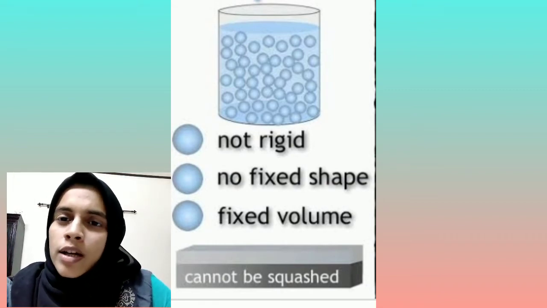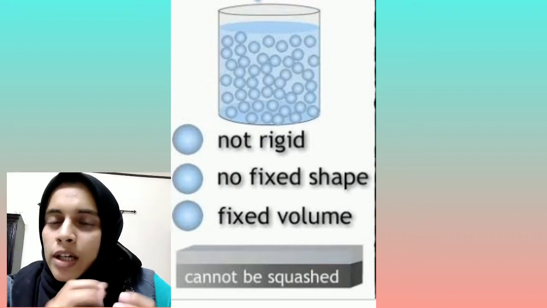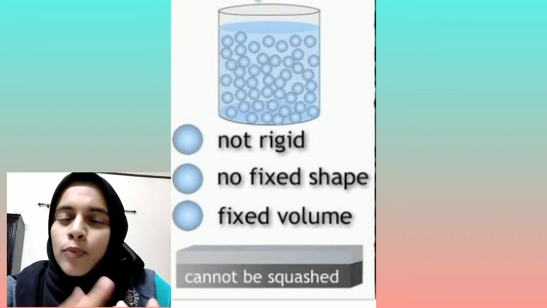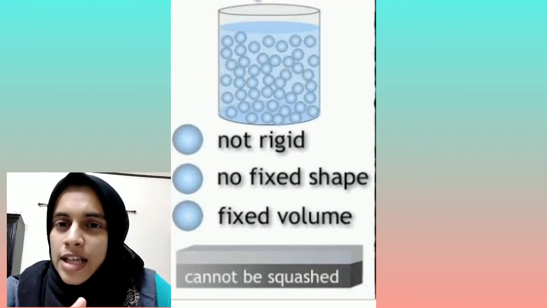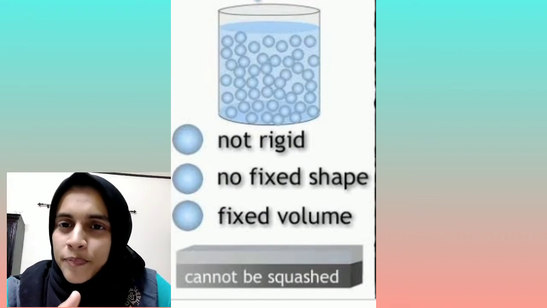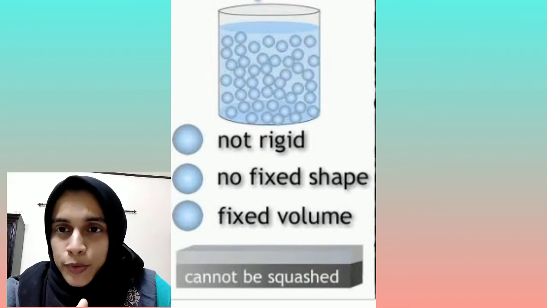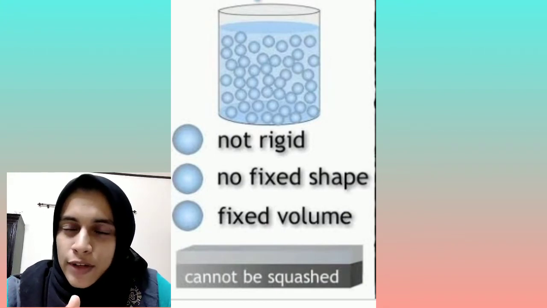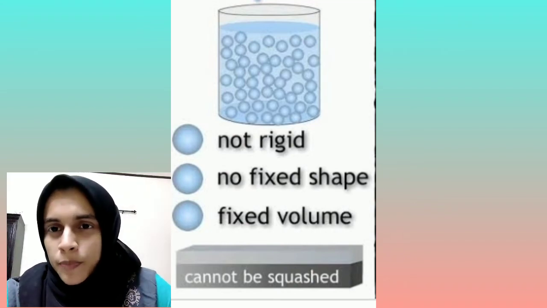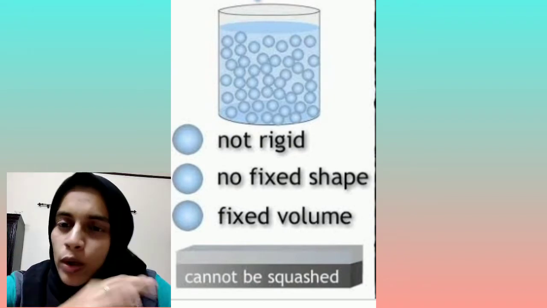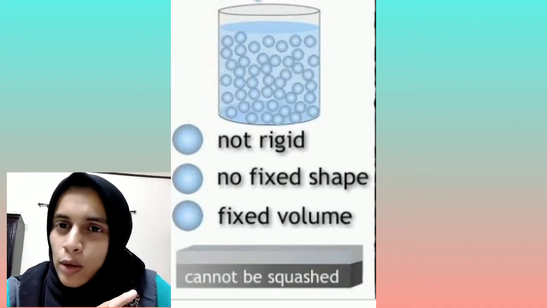When we pour tea into the cup, tea will take the shape of the cup. But liquid is having volume, not shape. Is it clear, children, about liquid?